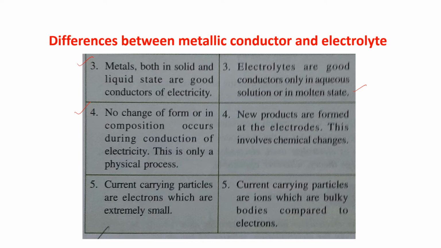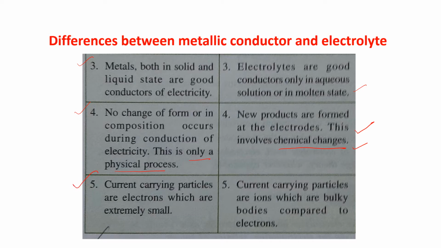So electrolyte involves a chemical change, but metallic conduction involves only a physical process, a physical change. Metallic conductor, it's a physical process, but for electrolyte it is a chemical change.